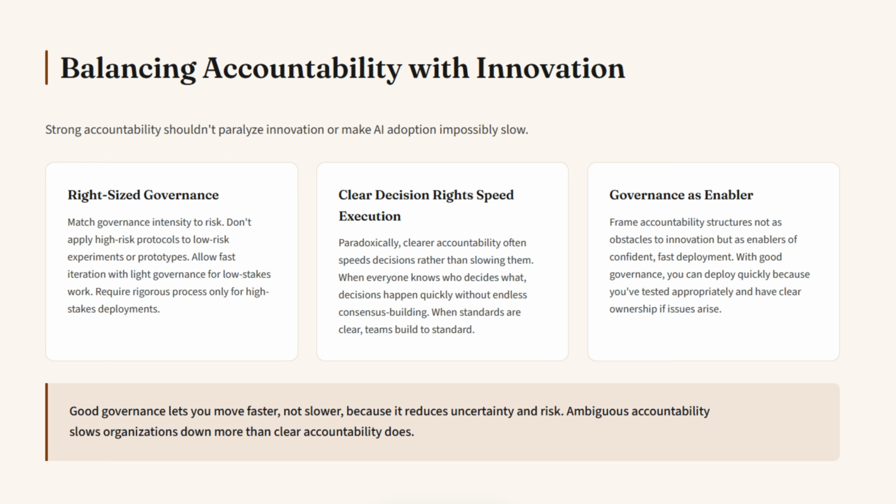Use governance as an enabler. Frame accountability structures not as obstacles to innovation, but as enablers of confident, fast deployment. With good governance, you can deploy AI systems quickly because you've tested appropriately, established monitoring, and have clear ownership if issues arise. Without governance, deployment should be slow and cautious because you don't know what might go wrong. Good governance lets you move faster, not slower, because it reduces uncertainty and risk.